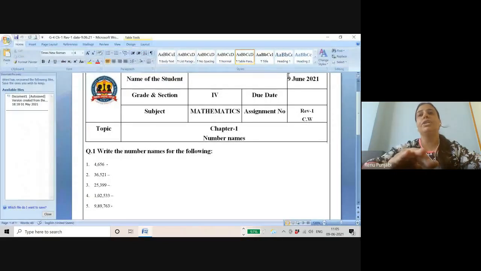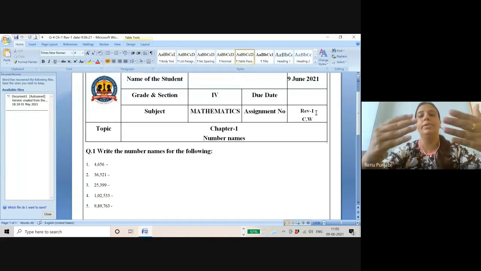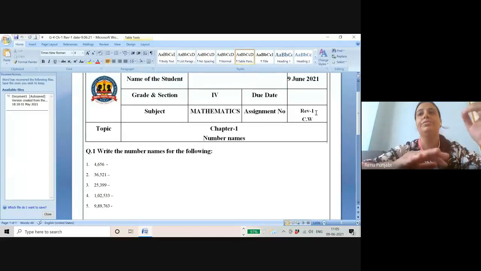Yes. So first of all, you write date in the date column. Then you write classwork towards the right hand side of your notebook. Then you come to the next border line, and below the red border line, write revision number 1. Then you write chapter number 1. Then you write topic name, which is number names.